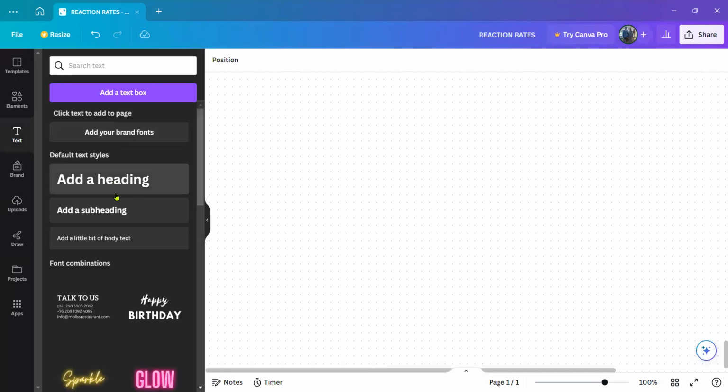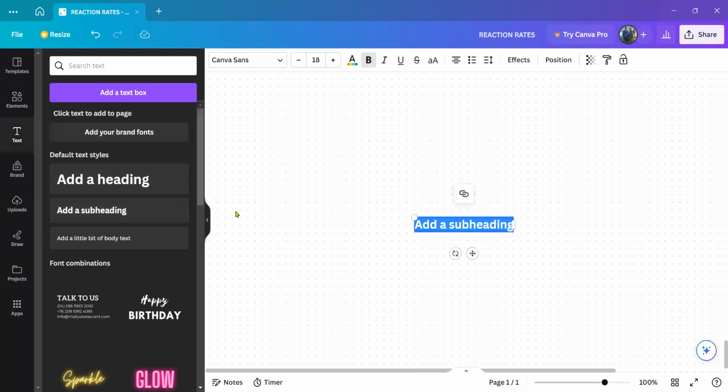We have only 3 graphs in reaction rates. First, we have the graph of concentration. Number 2, the graph of temperature.